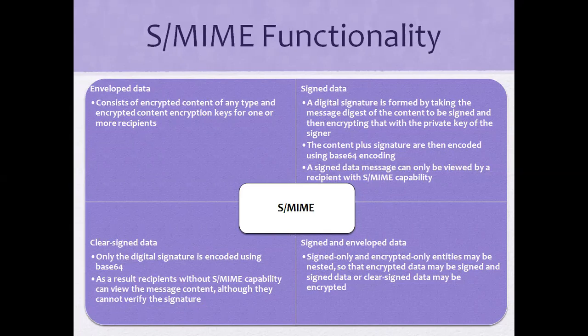And next, clear-signed data: only the digital signature is encoded using base 64. And next, signed and enveloped data is a combination of these two. Signed-only and encrypted-only entities may be nested. So the nesting of both signed and enveloped data is nothing wrong.